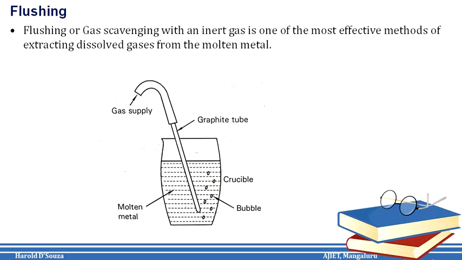Now, for ferrous metals and nickel based alloys, nitrogen cannot be used as inert gas because they form nitrides which can affect the grain size of the metal.